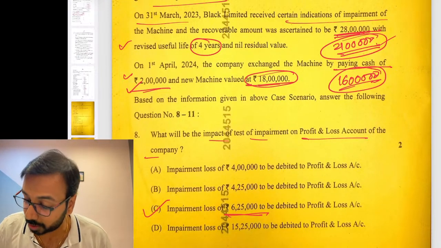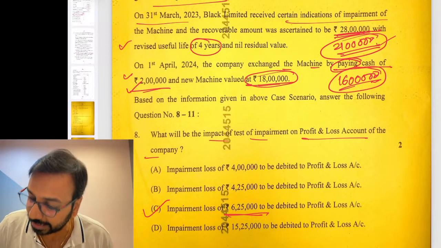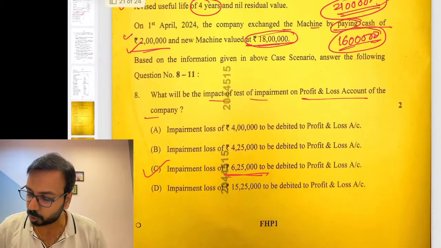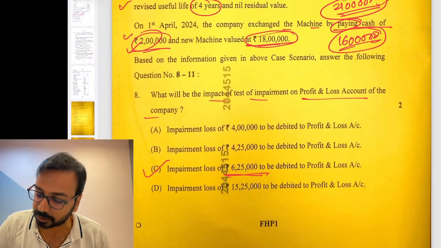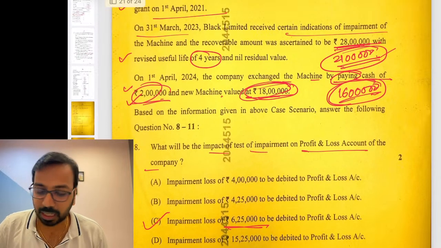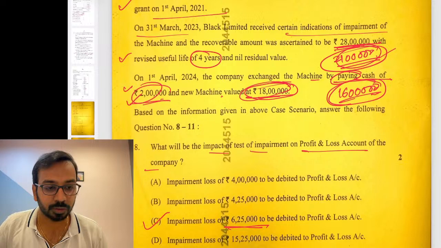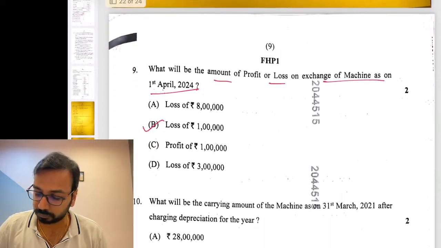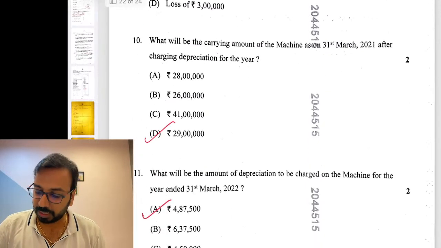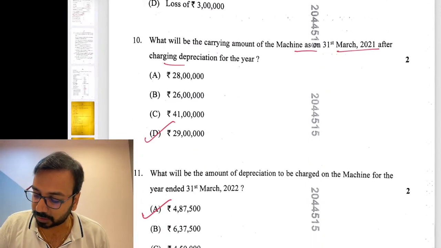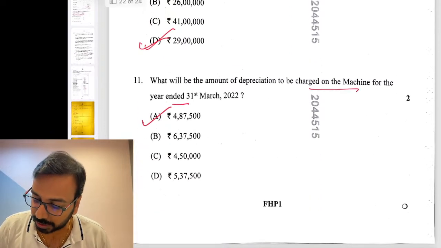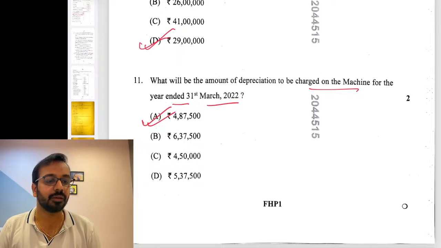But I think what they wanted to say is they exchange the machine by getting cash. That is some confusion. We need more clarity on that aspect. So if you say we have received 2 lakhs and 18 lakhs, so 18 plus 2 is 20, current valuation is 21 lakhs. So you get a loss of 1 lakh. What will be the carrying amount of the machine on 31st March after charging depreciation? 29 lakhs. Depreciation to be charged on the machine for the year ended 31st March 22 is 4,87,500.